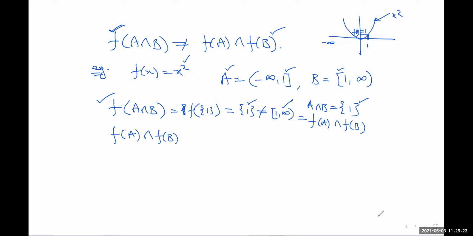Now let me discuss one more case of set theoretic inverse, and the rest you can do on your own. We have seen that in case of set theoretic inverse, everywhere we will get equality. For example, let us show that, suppose B_i are a family of subsets of Y, where i belongs to an index set. Then the set theoretic inverse of their union will be equal to the union of the set theoretic inverses of the B_i's, where i belongs to the index set. I mean, you will always get the equality sign.